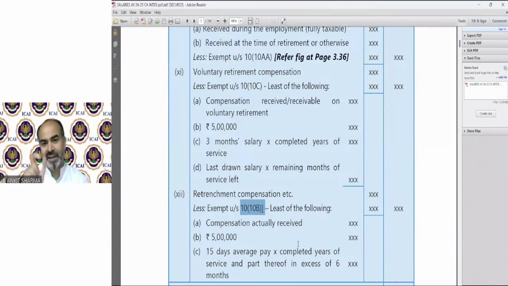Whenever you write the wrong section, like the basic charging section of salary is 15, correct? The charging section of salary is 15, the charging section of income from house property is 22, and for PGBP it is 28. So if some student writes down the charging section of salary as 28 instead of 15, then whenever I see that copy, I will realize that this student does not remember two sections.